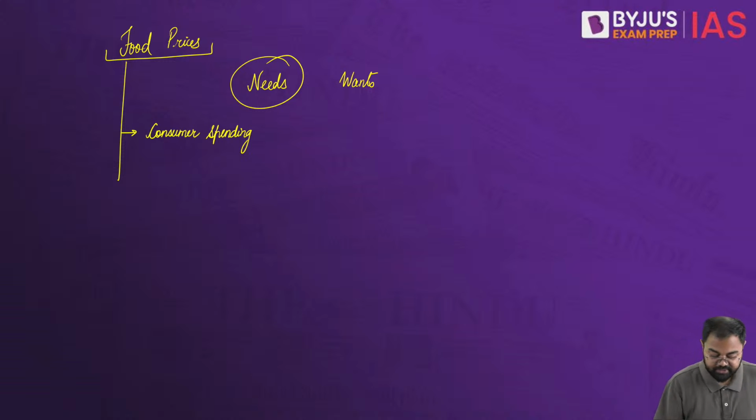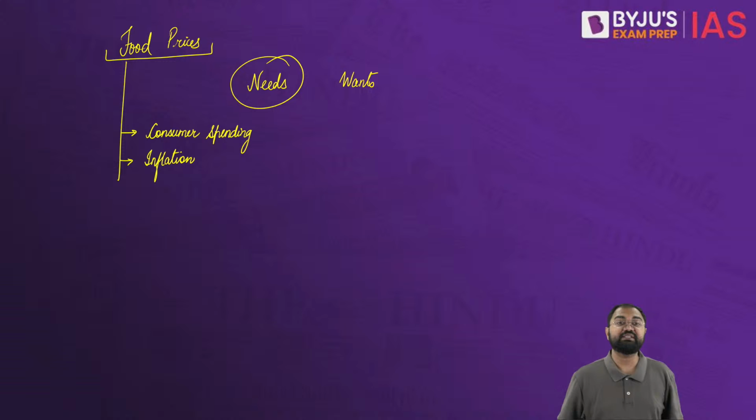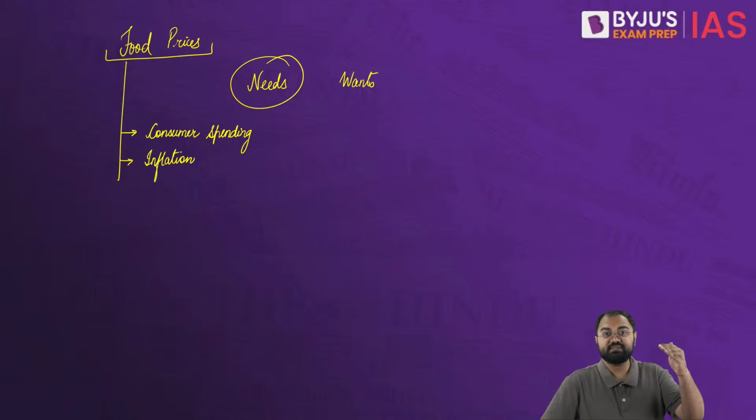And then its relation to inflation in general. The food prices basically become a very critical point of inflation, especially with regards to the consumer price index or the CPI. When the food prices rise, it leads to higher inflation, and that will affect the cost of living and potentially lead to a lot of problems in regards to the spendings in the country.